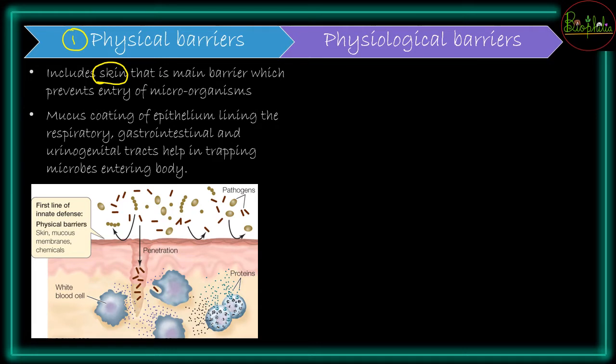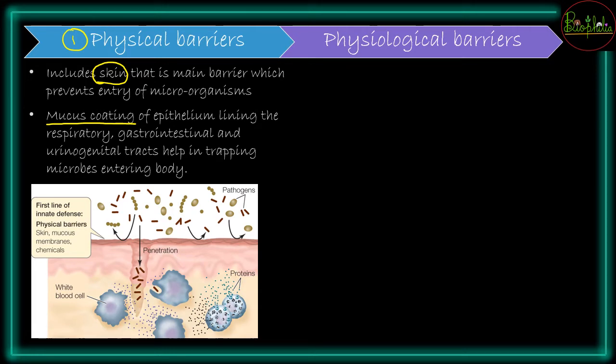Along with skin there are different kinds of mucus coating epithelium, like in the respiratory tract, the mucus coating in the nose area, the mucus in the gastrointestinal tract, or the mucus coating in the urogenital tract. All that sticky mucus helps in trapping the microbes so that they do not enter into the body.